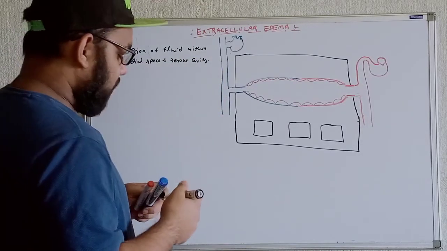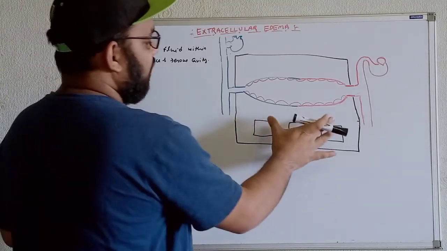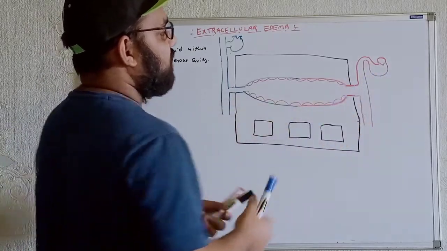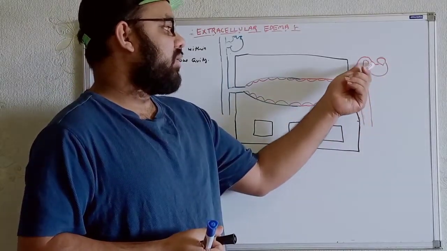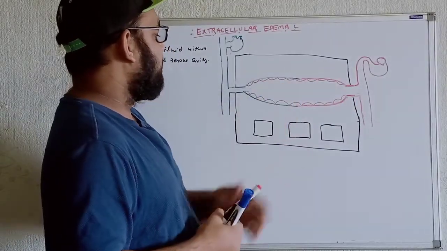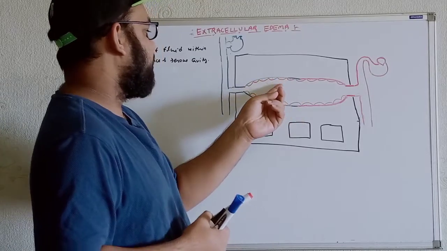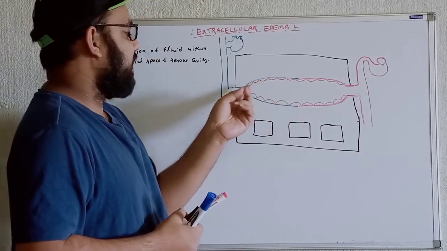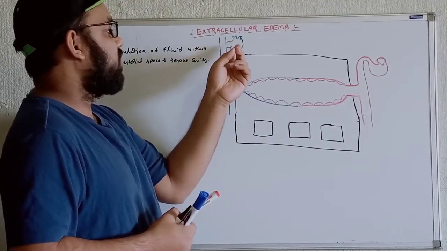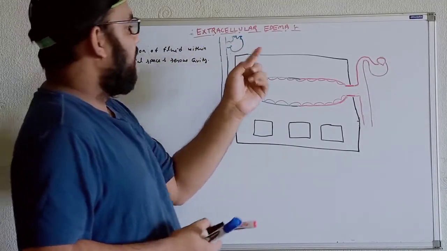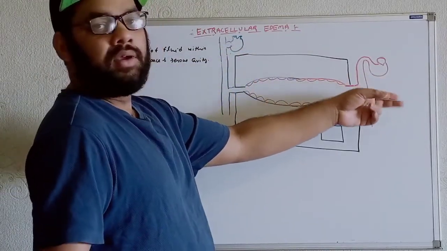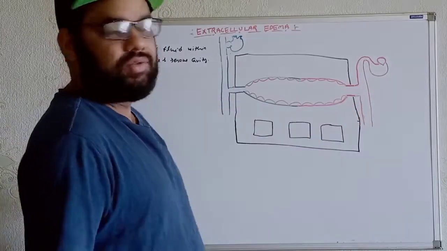So whenever we get accumulation of fluid, these are the cells. This is the normal. I have just taken a hypothetical tissue. This is the left heart. From the left heart, the blood is pumped and circulated in the different tissues. From here there is the capillary, and here the venous end. From here we get the veins, and ultimately the blood reaches the right heart. Then from here the blood is circulated to the lungs, and from the lungs the blood comes to the left heart, the left atrium. This is the normal thing.